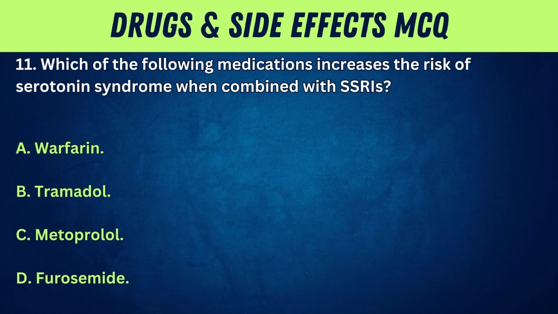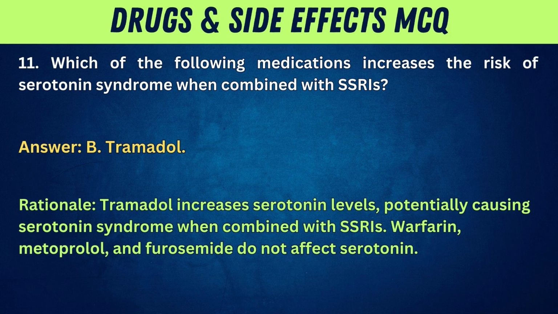11. Which of the following medications increases the risk of serotonin syndrome when combined with SSRIs? A. Warfarin. B. Tramadol. C. Metoprolol. D. Furosemide. Answer: A. Levothyroxine. Rationale: levothyroxine, used for hypothyroidism, requires thyroid function tests to avoid under or over replacement therapy.